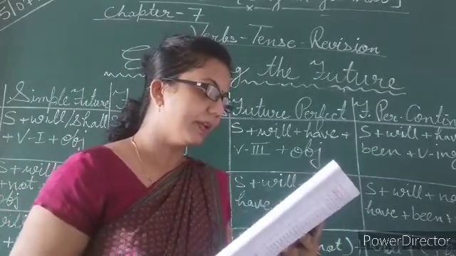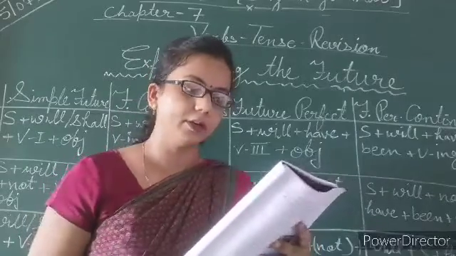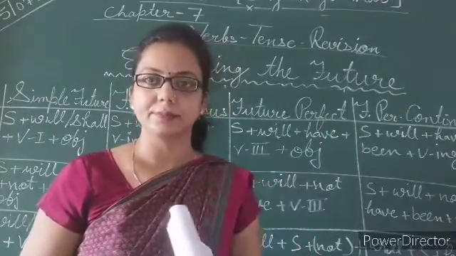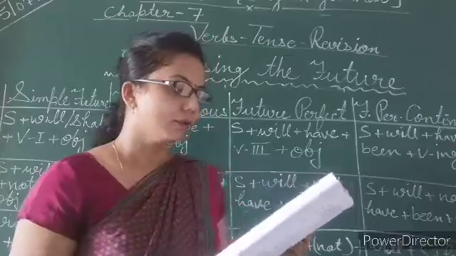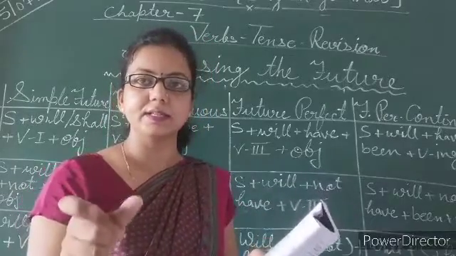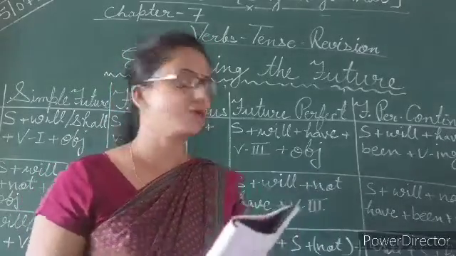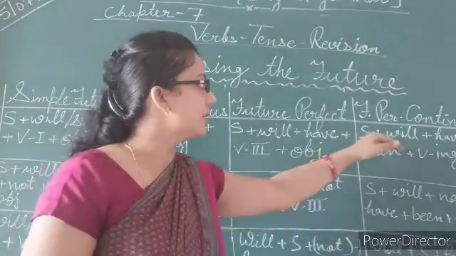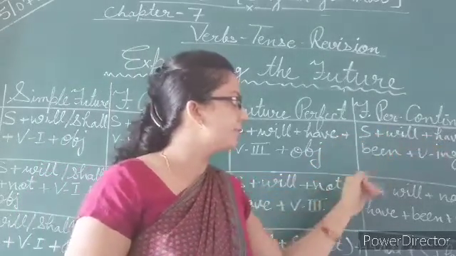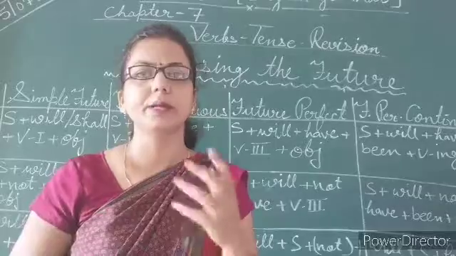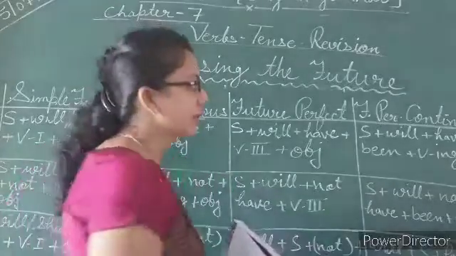So the future perfect continuous. You can take an example. They will have been living here for 3 years by September. Yes. So what is the structure according to the given sentence? Try to make a structure. Structure is subject plus will plus have plus been plus verb's ing form, and if an object is given, then let's add an object.